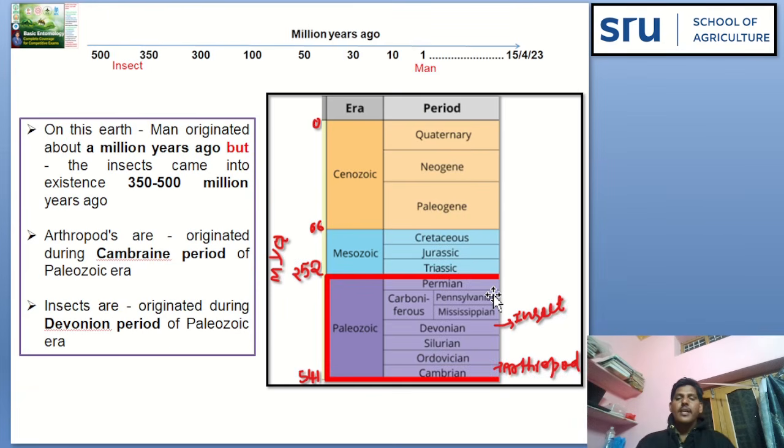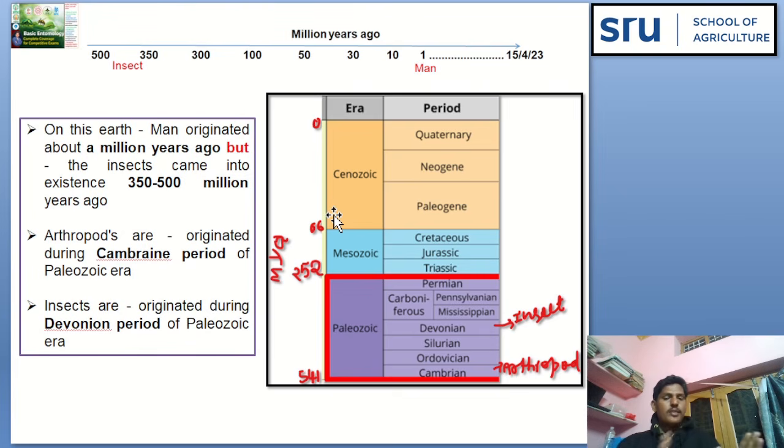See the time period here. On this earth, man originated just a million years ago, but see here, insects came into existence 350 to 500 million years ago. Means insects are so much senior to us. See the time periods here given in eras: Paleozoic era, Mesozoic era, and Cenozoic era.